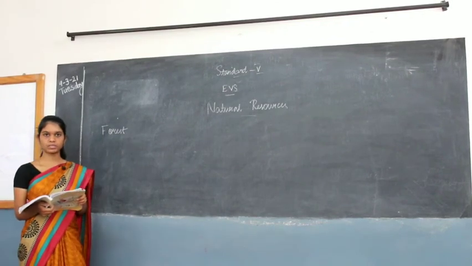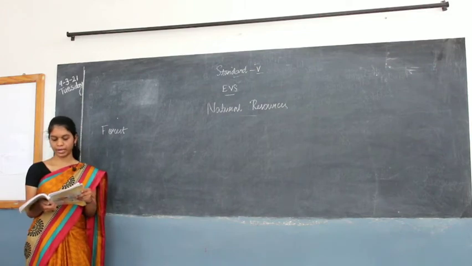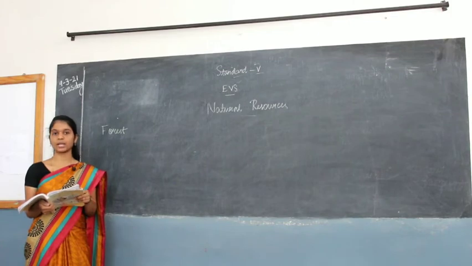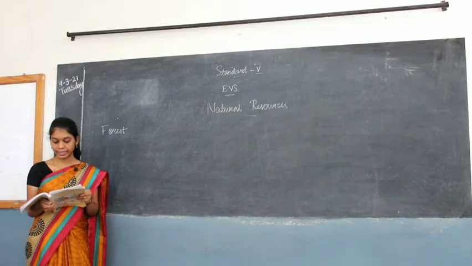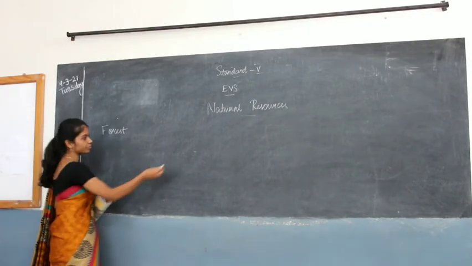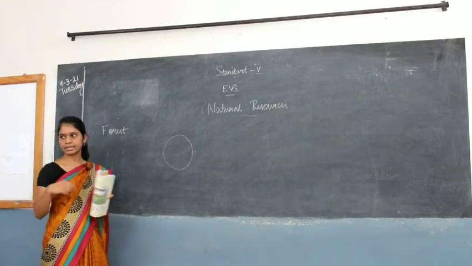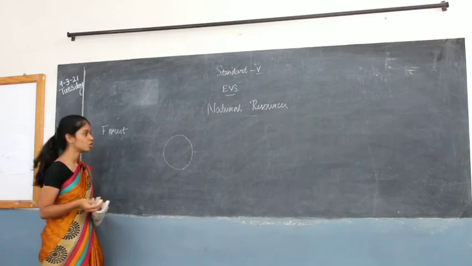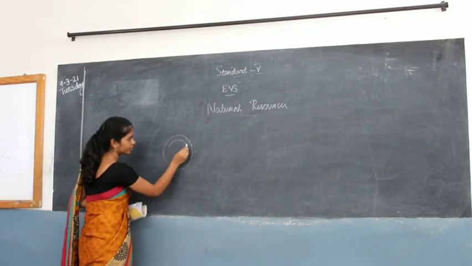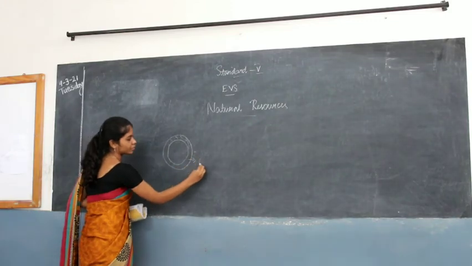Now I am going to read that to you. Page number 64. The outermost rocky layer of the earth is known as the crust. That is what soil is. Soil is the thin top layer of the crust. So this is your earth. You know the earth is a round circle, right? So the outermost layer will be called the crust,